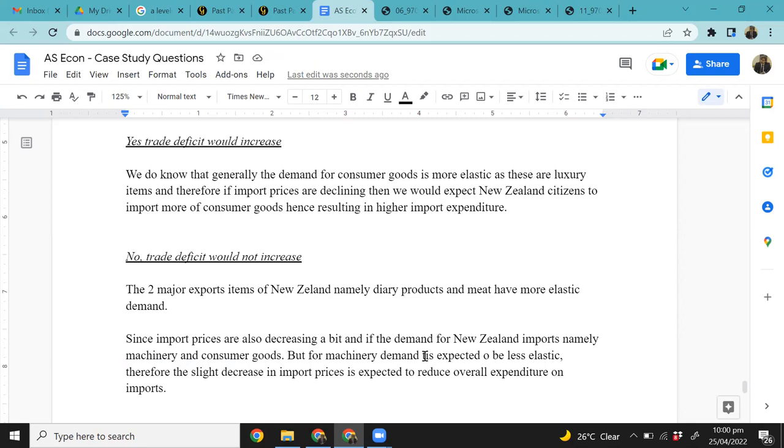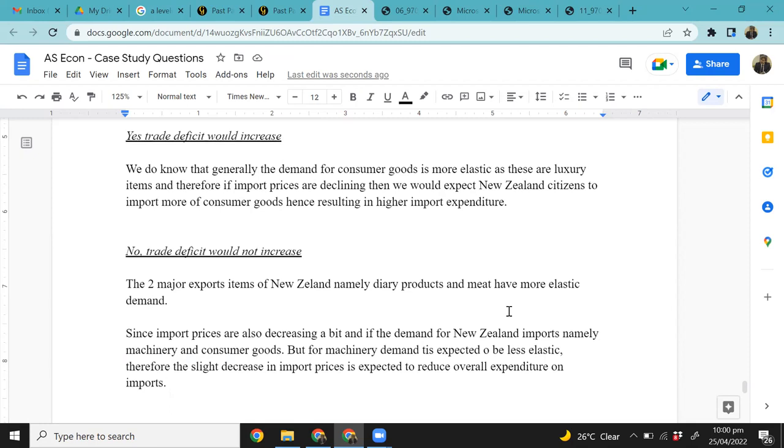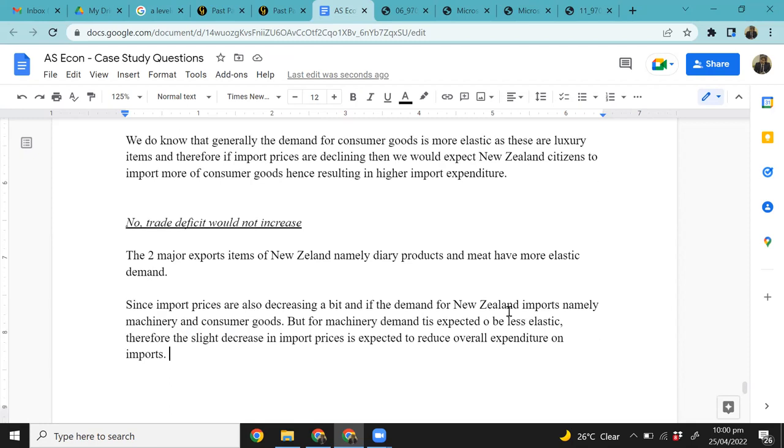Now, students, let's try to summarize this, and then we'll add one or two more points to this question, right? Now, the question was saying simply to tell that when the country, New Zealand, is the country we are discussing here, when this country's terms of trade is deteriorating. And why is the terms of trade deteriorating? Because export prices are declining, right? What would happen to the balance of trade, right? So what we did, we analyzed separately both for exports and imports, that what happens when export and import prices fall, and in the light of price elasticity of demand.